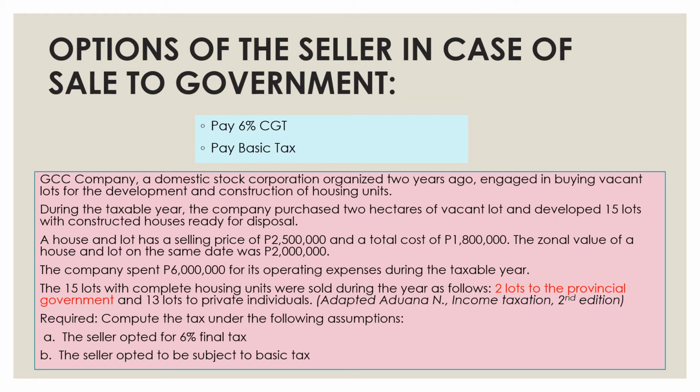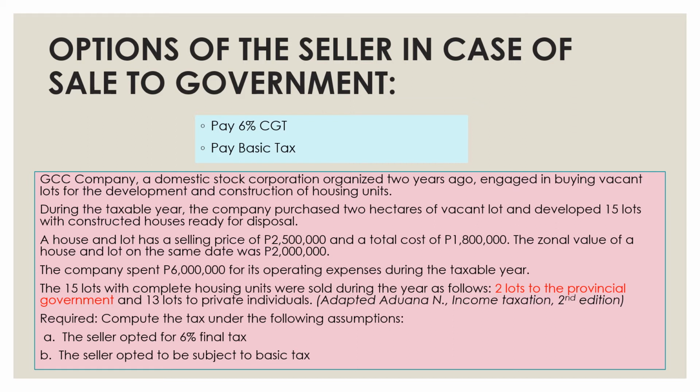Okay, so our example here is GCC company. This is a domestic stock corporation which was organized 2 years ago, engaged in buying vacant lots for the development and construction of housing units. During the taxable year, the company purchased 2 hectares of vacant lot and developed 15 lots with constructed houses ready for disposal. The house and lot has a selling price of 2,500,000. Total cost is 1.8 million. The zonal value of the same lot is 2 million.